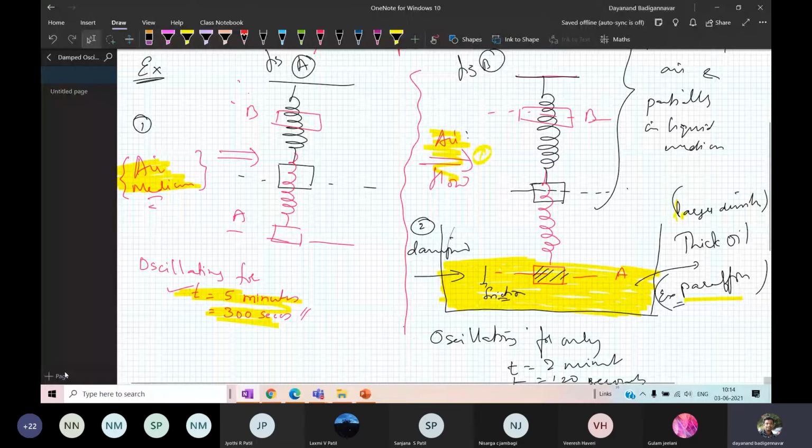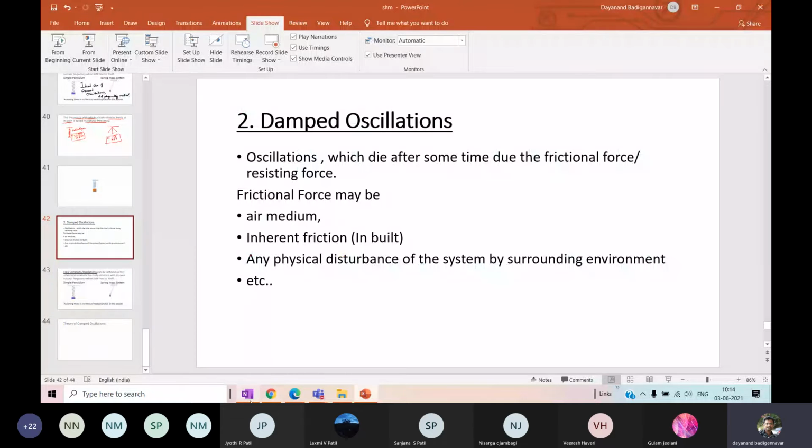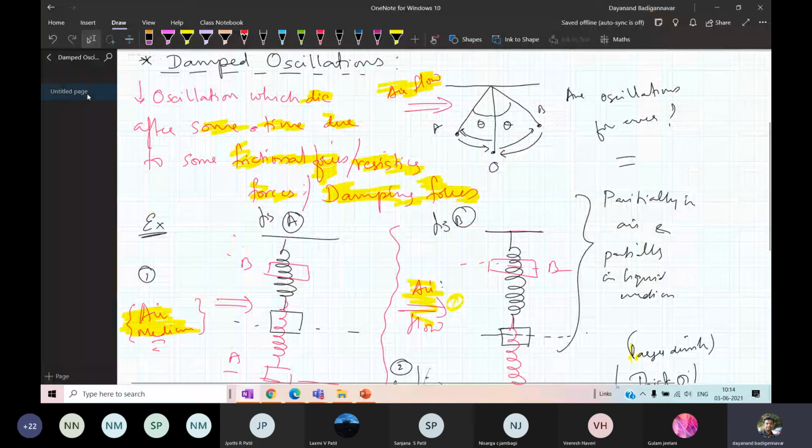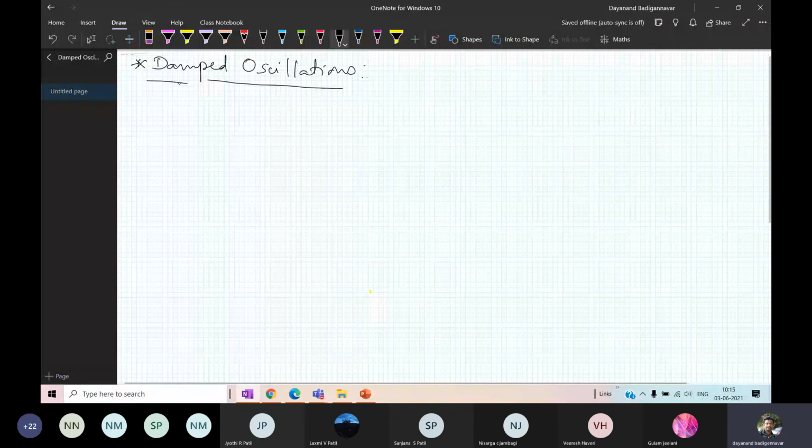Okay, so here I have one system where I have a damping to it. I will take the spring mass system just for simplicity. I have a system that has damping, so I have a spring mass system. It is oscillating like this.